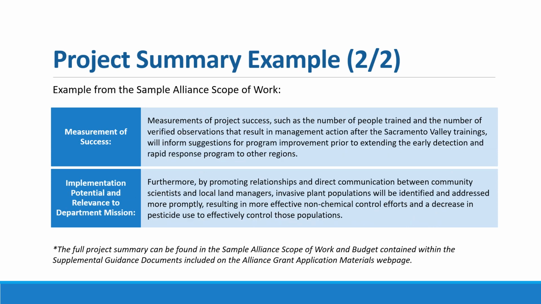This example continues, and we show here the measurement of success and implementation potential and relevance to department mission sections of the project summary. Once again, you're encouraged to review the project summary example in its entirety within the supplemental guidance documents found on our website.